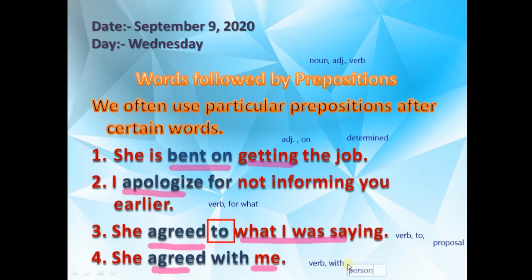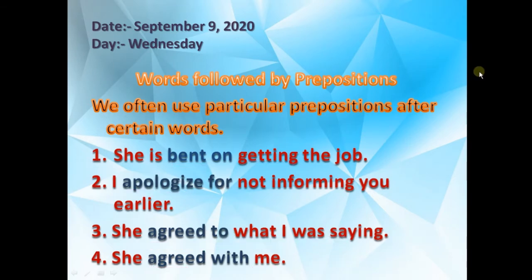She agreed with me, I agreed with you, like that. You cannot say "she agreed to you" or "I agreed to me"; that is very much wrong. So, "with" for the person, "to" for the proposal.